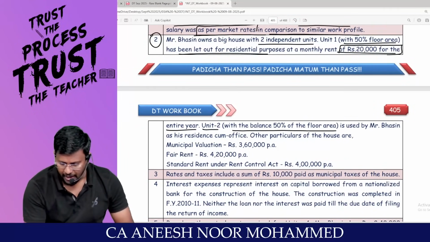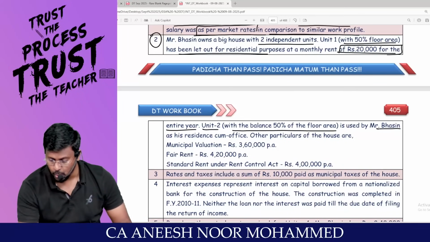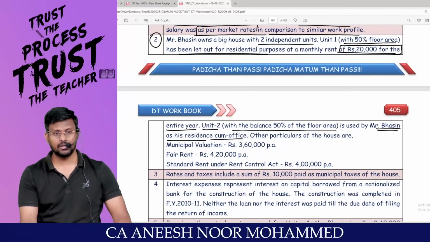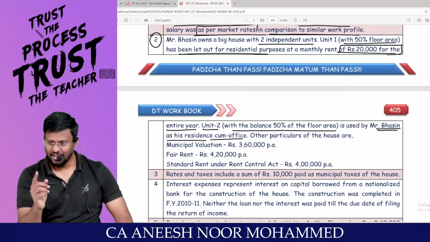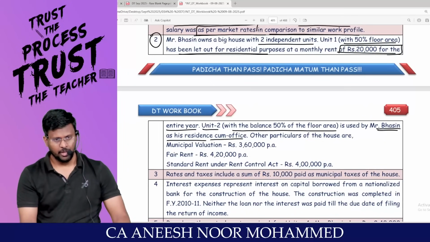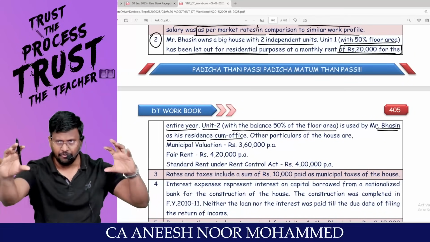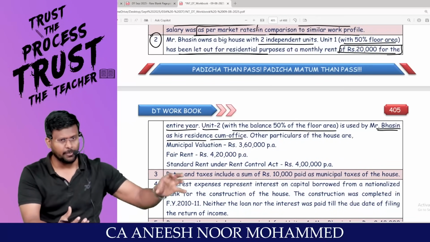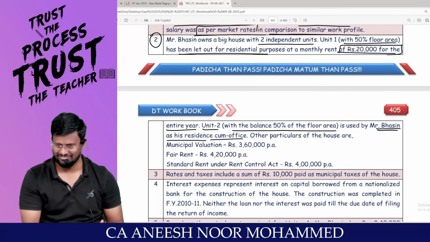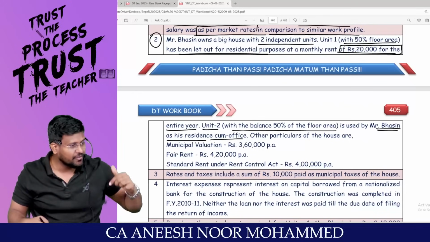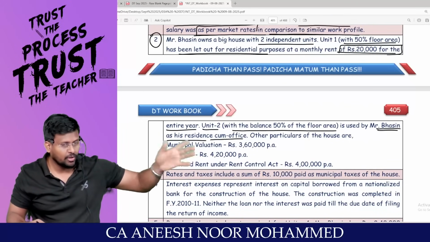Unit 2 with a balance 50% of the floor area is used by Mr. B as his residence cum office. That means the remaining 50% should be classified to 25% and 25%, because the total 100% is classified in 2 categories, 50-50. In that second 50, 50% they are classifying. That means 50% comes to 25%. Accepting, 25% for his own residence and 25% for the office.